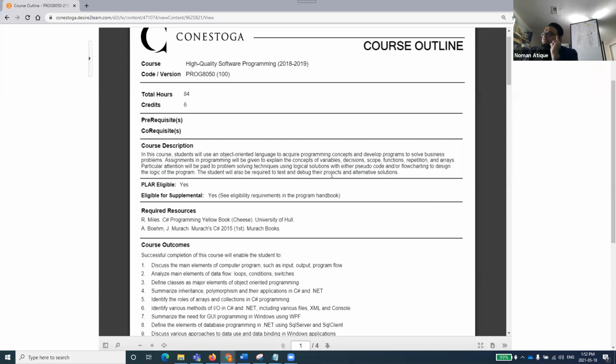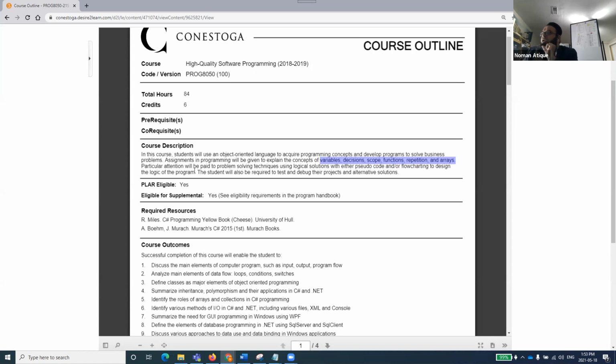One very important thing to note here: they are not saying that we are making you master of C#, right? They're not saying that we are making you master of Java, or maybe C++ or C language or anything else. But what they are saying is that we will be trying to make you familiar with those mother concepts, the base concepts, that if you learn, you will be very good in your programming concepts. And whatever language is given to you, you just need to know a bit of the syntax of that language, and then you will be implementing these concepts in those languages. I hope that makes sense.